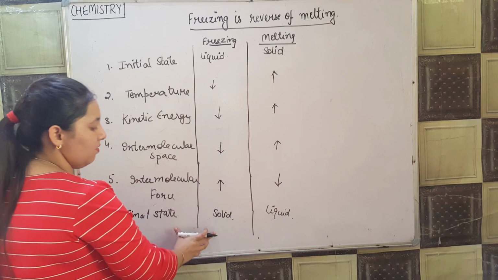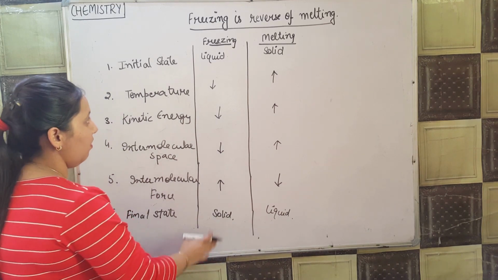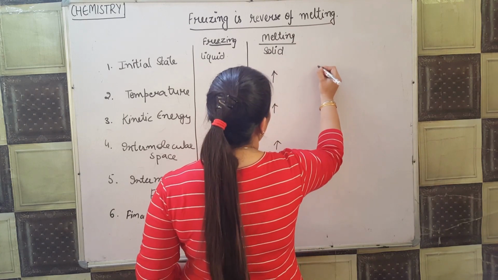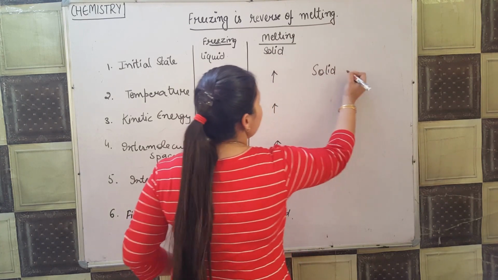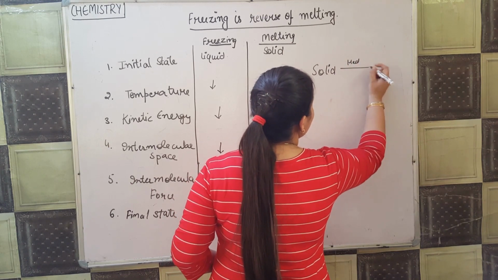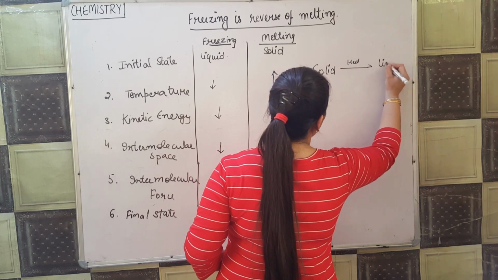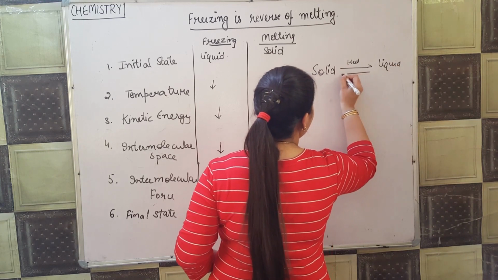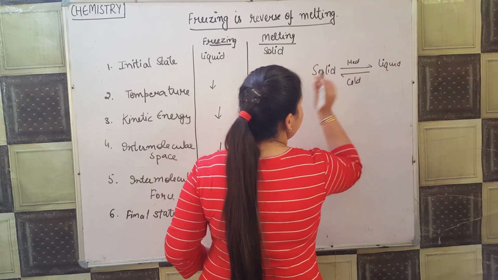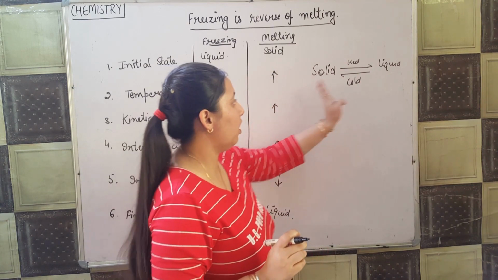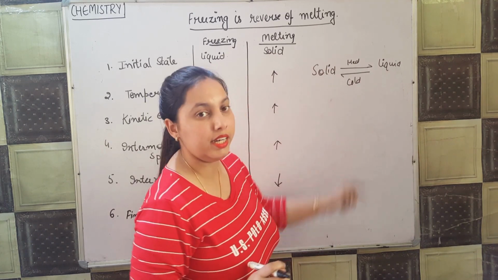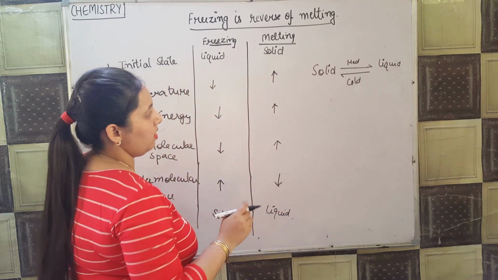From this table, I think it's very clear to everyone how freezing and melting are reversible. Here I can write that solid, when I heat it, converts into liquid, and when I cool it, it converts into solid. So the conversion of solid to liquid and liquid to solid is a reversible process.